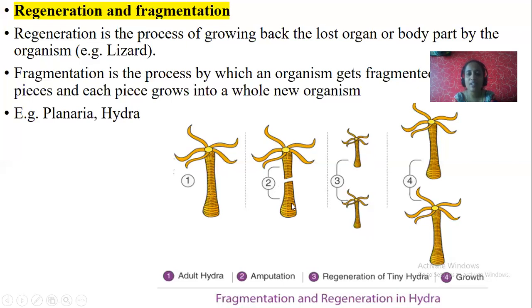In this picture, the upper part is absent. Here the upper part grows. Here the lower part grows. The last part grows. So fragmentation and regeneration can be seen in hydra and planaria.